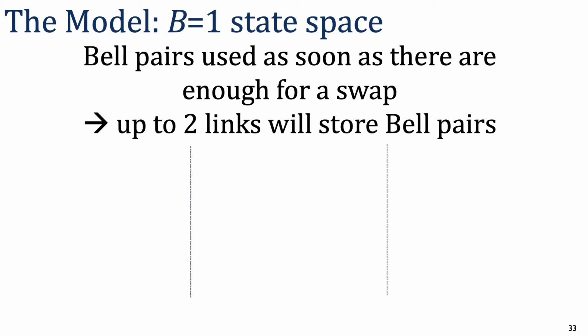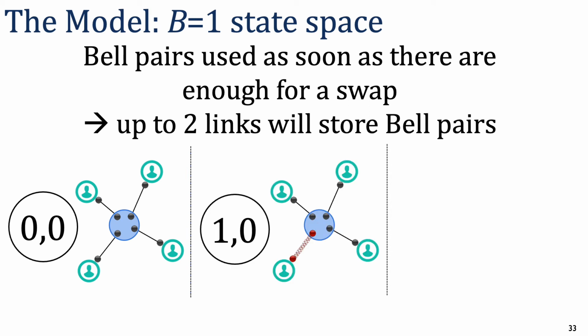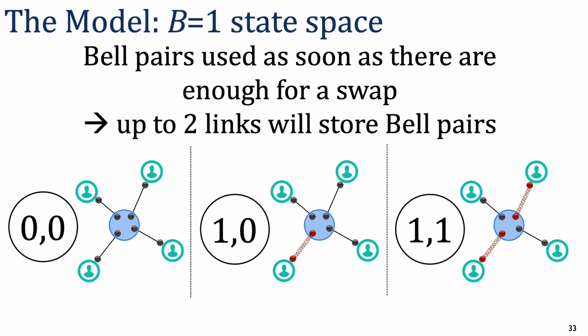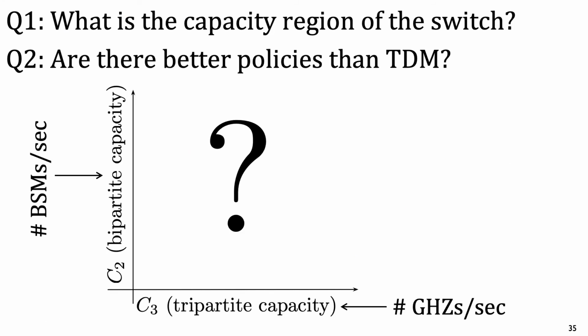So when b is equal to 1, the chain has only 3 states: 0, 0, where no link has a stored bell pair, 1, 0, where 1 link has a stored bell pair, and 1, 1, where 2 links have a stored pair each. The transitions between the states are shown here. We use parameters R1, R2, and R3 to enable a set of randomized switching policies. By varying these parameters within the interval 0 and 1, we're able to generate all possible switching policies that are representable by this Markov chain.